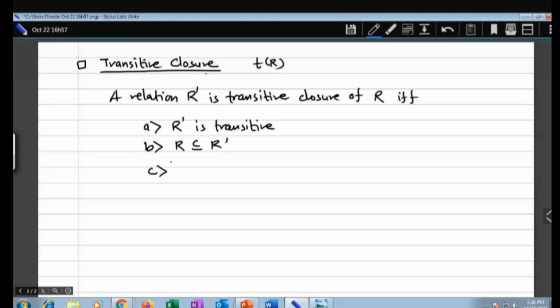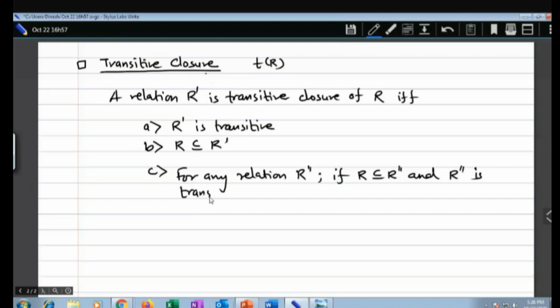And number three, for any relation R double dash, if R is a subset of R double dash, and R double dash is transitive, then R dash is a subset of R double dash.